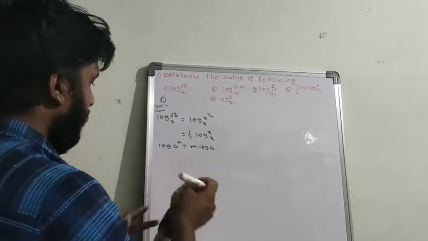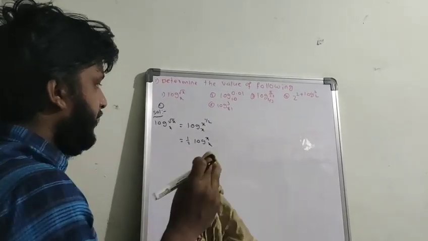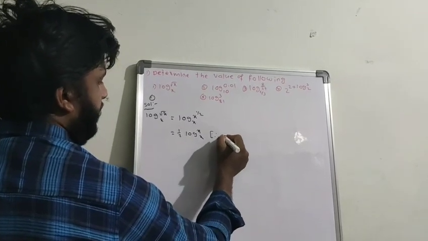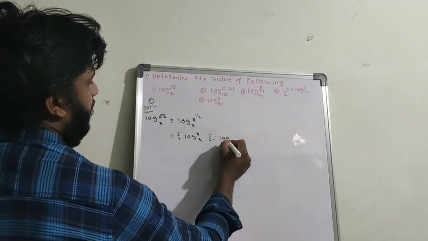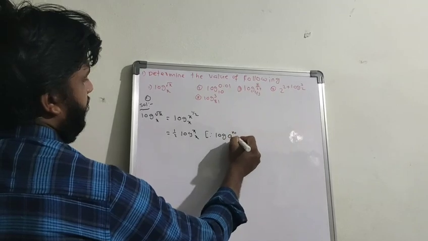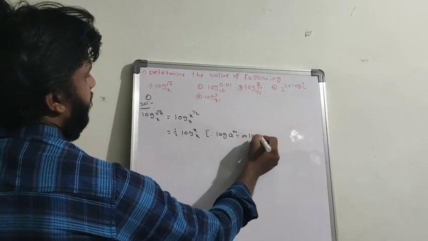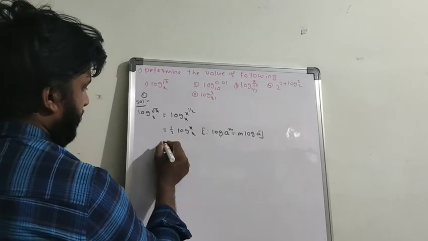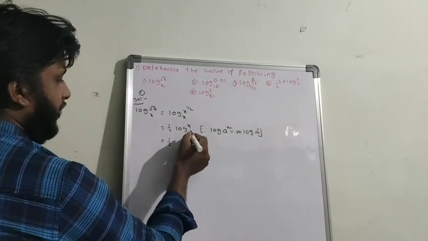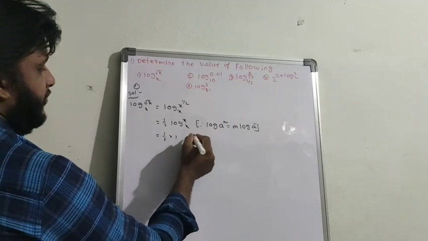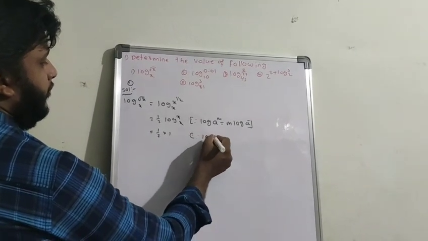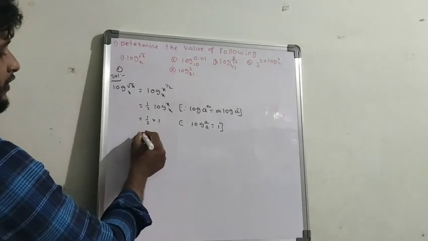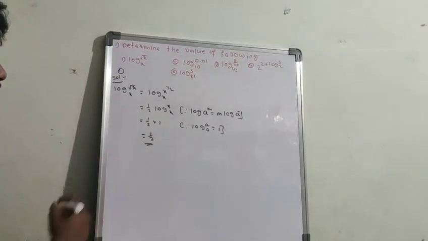Instead of only writing the answer, the properties you are using, you have to write in brackets. This comes under presentation. Log a to the power of m is equal to m into log a. So from this, 1 by 2 into log x base x, this value is 1. Why? Because we have one formula, log a to the base a is equal to 1. So the value is 1 by 2.